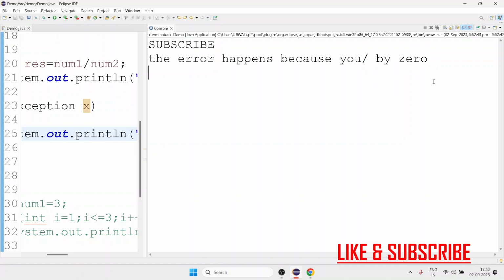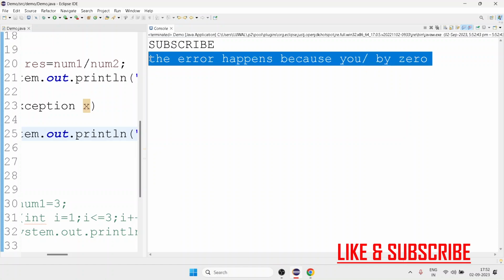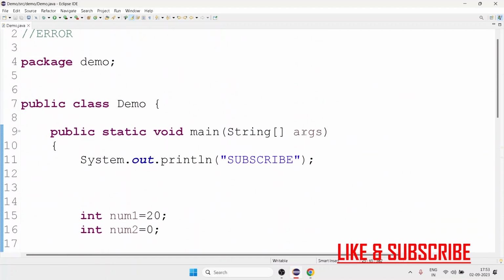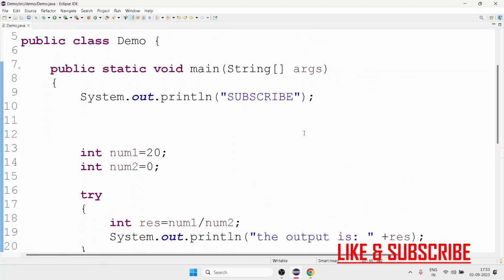So this is the plain simple message, this is the benefit of using try and catch blocks. I can see my error in plain simple English. I don't need to see the blue kind of link and that much coding jargon. I just want plain simple English, and with the help of exception handling, it will make things easier for us.